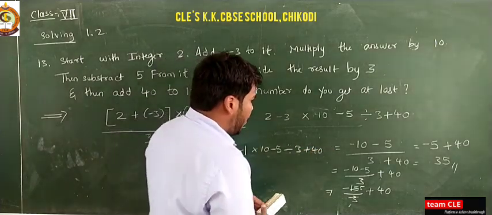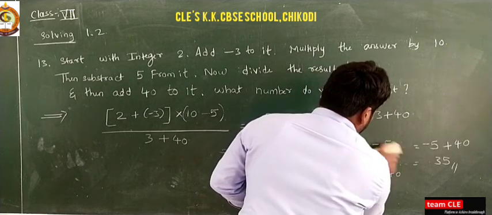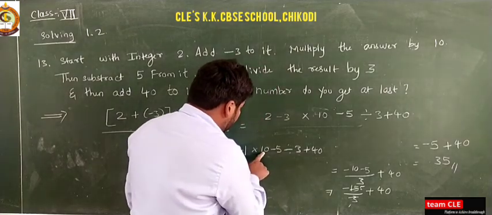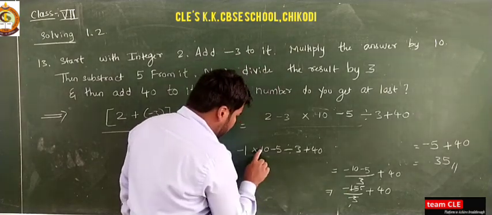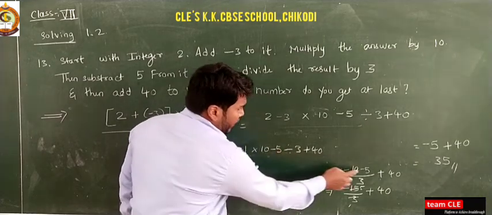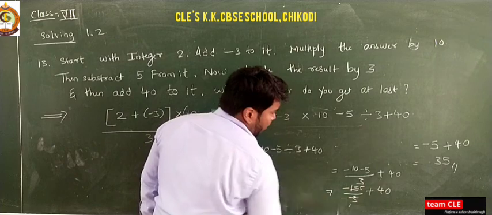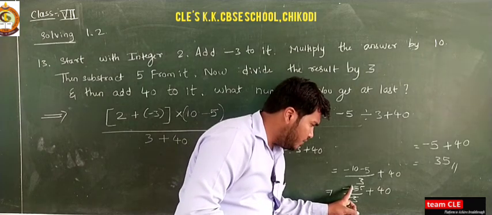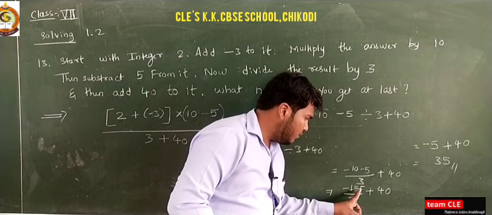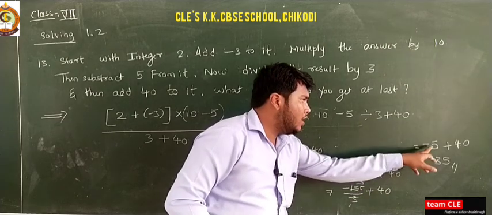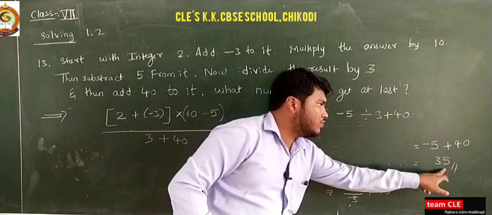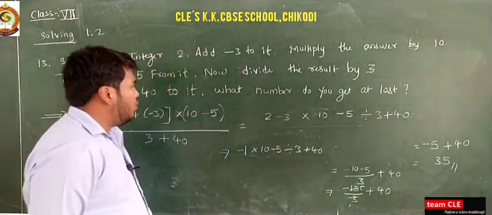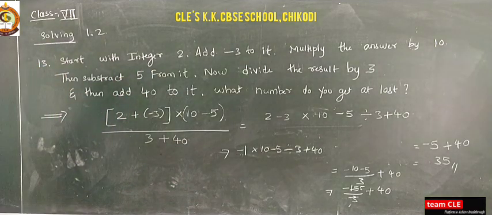Okay, so we did this, and you can write this step as minus 10 into minus 5, so minus 10 into 1. Ten ones are 10, plus into minus is minus, and this is minus 5 as it is divided by 3, plus 40. Okay, so 3, minus 10 minus 5, so minus 10 minus 5 is minus 15, and 3 fives are, it can become minus 5 plus 40. Minus 5 plus 40, 40 minus 5, which is equal to 35. By seeing the greater number we have to keep the sign, that is 35. Okay, I hope you understood this problem. So next we'll solve one more problem.